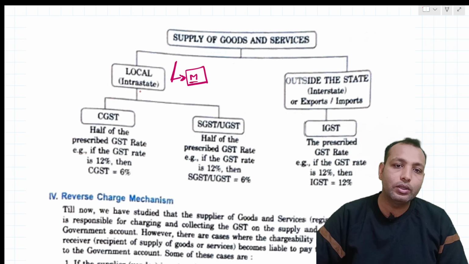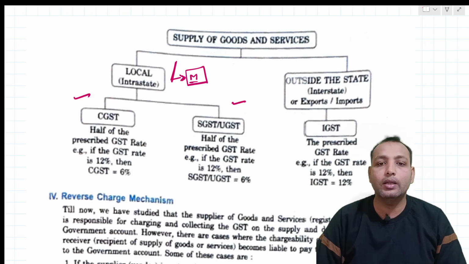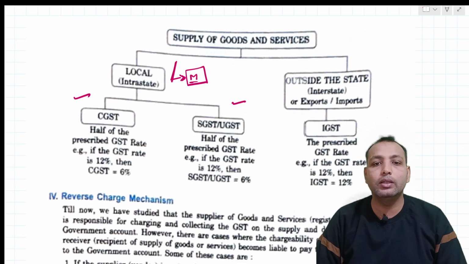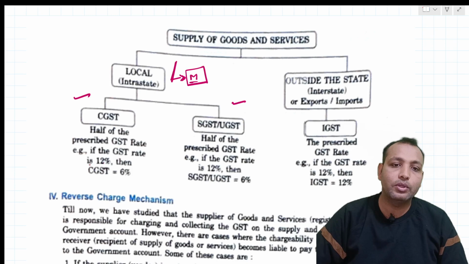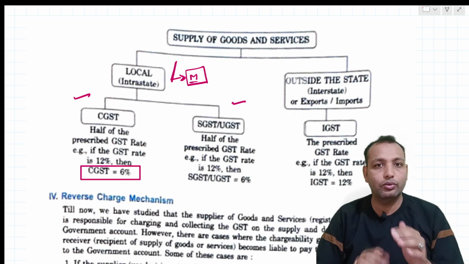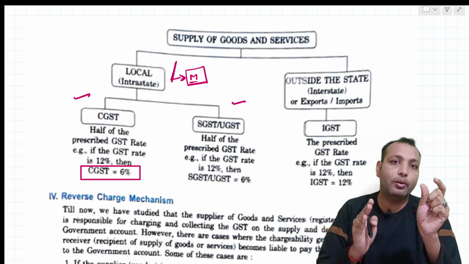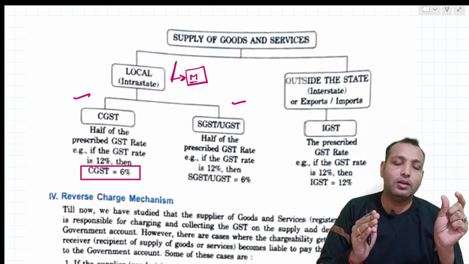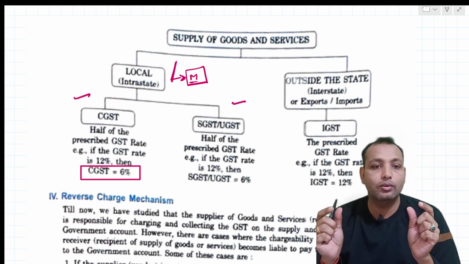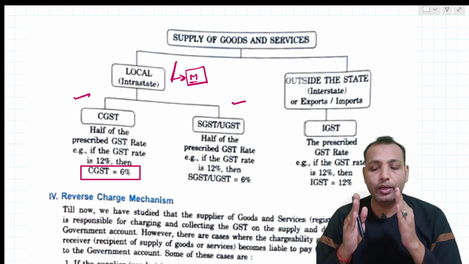So within the state, GST will be divided into two parts. One is central GST, another one will be SGST or UGST. Half of the prescribed GST rate, for example, if the GST rate is 12%, then CGST will be 6%. So the total GST rate is 12%. Half of the amount is taken by the central government and half by the state. Both are dividing the amount in half.